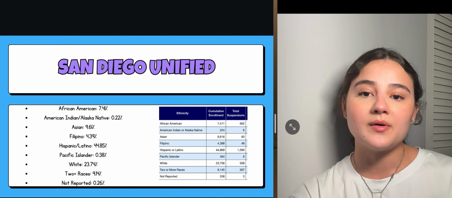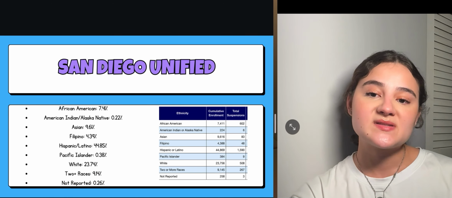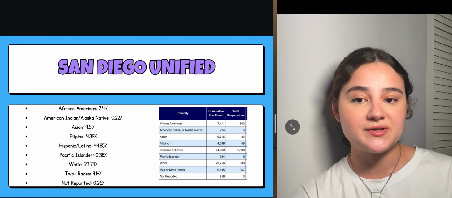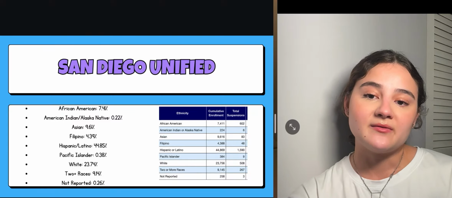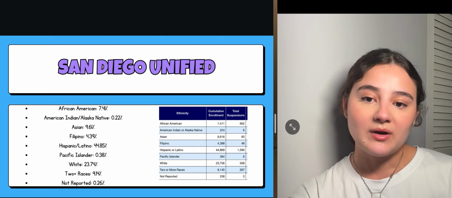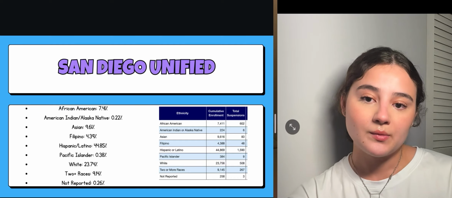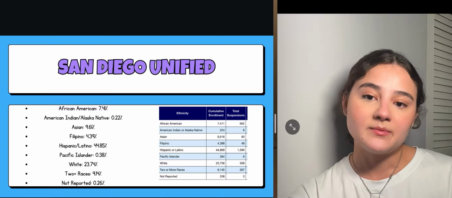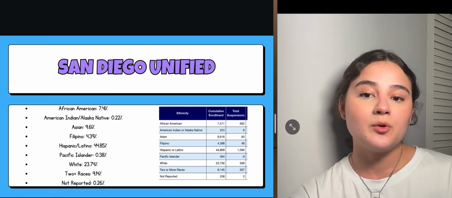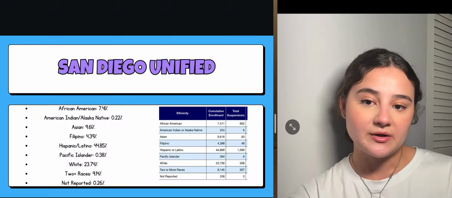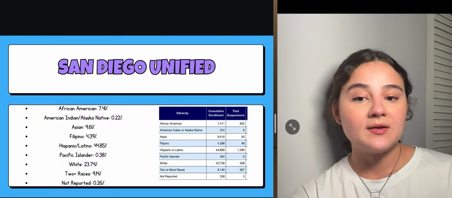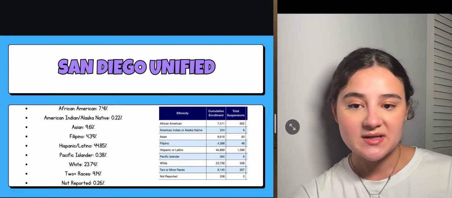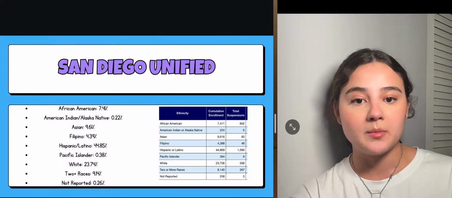So they are going to have 7.41% of African American students, 0.22% of American Indian, Alaska Native, 9.61% of Asian, 4.39% are Filipino, 44.85% are Hispanic or Latino, 0.38% are Pacific Islander, 23.74% are white, 9.14% are two or more races, and 0.26% did not report their race.